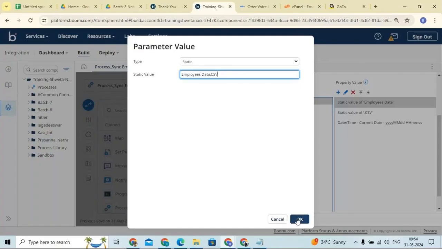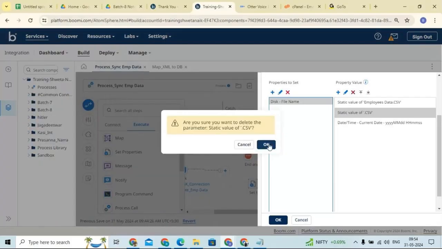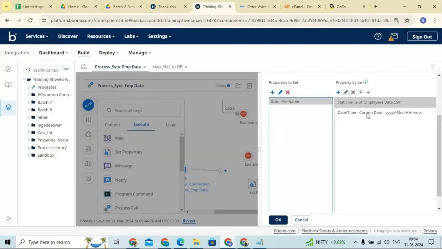Let me remove this again. If you want to remove this, click on it. Here you have a cross button. Click on that and it is going to vanish. It is deleted. You can also change the position of values like this. If you click on this and drag, now it is coming on top. Like this you can change the position of values also. Okay, clear.